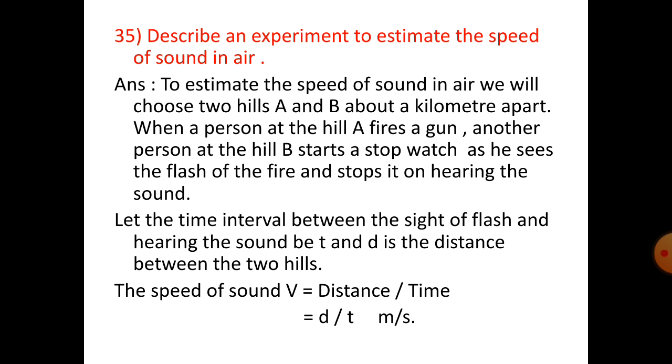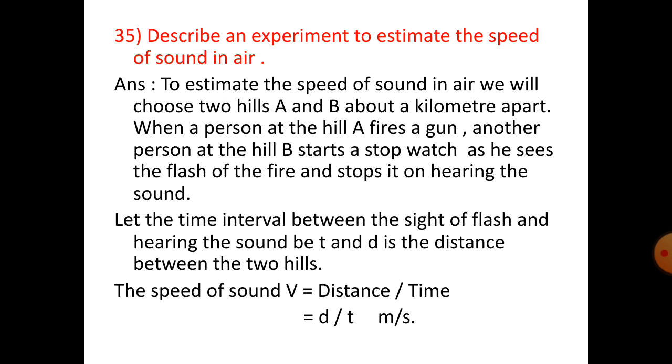Number 35. Describe an experiment to estimate the speed of sound in air. To estimate the speed of sound in air, we will choose two hills, A and B, about a kilometre apart. When a person at hill A fires a gun, another person at hill B starts a stopwatch as he sees the flash of the fire and stops it on hearing the sound.